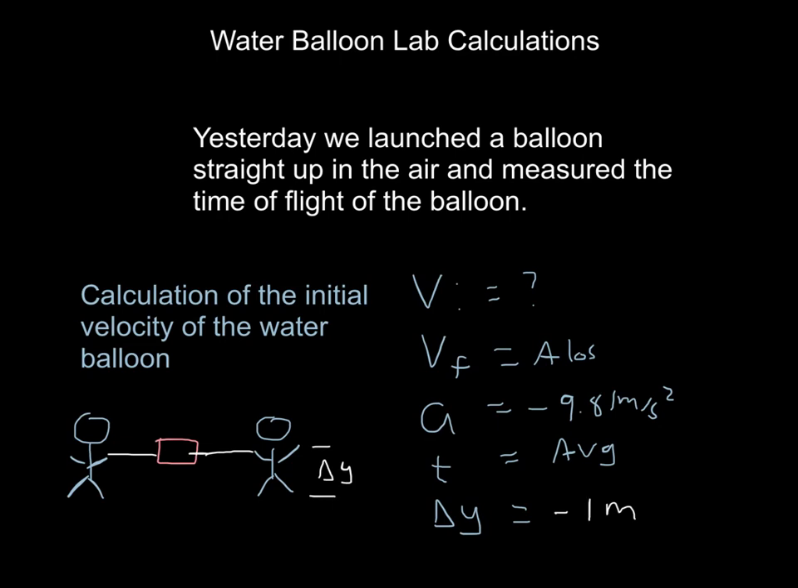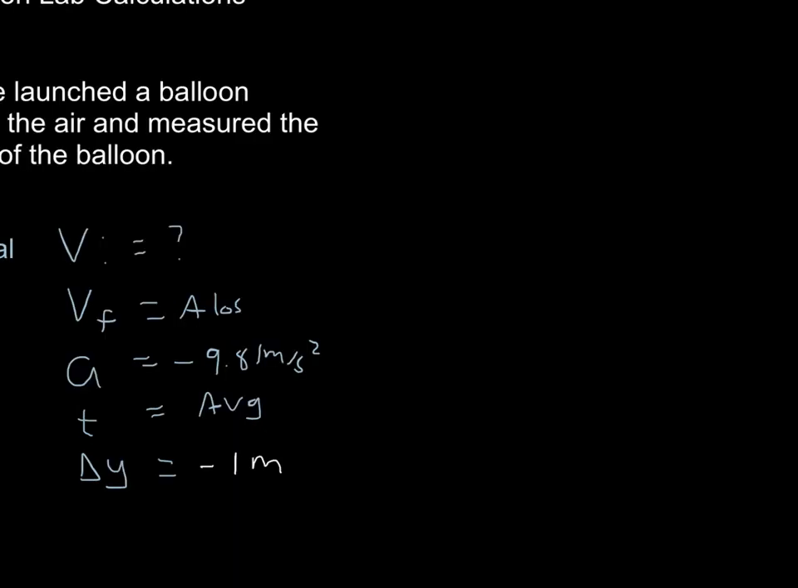I said I'd give you 3 things. There's 3 given, 1 we ask for, and then there's 1 absent. So let's solve now for our V initial. We're looking for V initial, V final is absent, so we've got delta y equals VI t plus 1/2 AT squared. Using this equation, we need to find our VI.